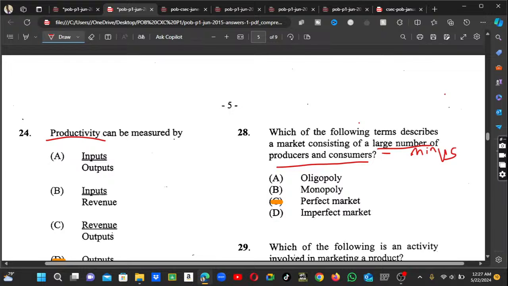So I mentioned the question, and I was saying that these questions will be slightly repeated. The other one, you may see they mentioned a large number of producers and consumers, but it's a similar question to this one. When they are asking about a large number of producers and consumers, that one will be a balanced market, but this one will be a perfect market. So this is way different. All right, good.